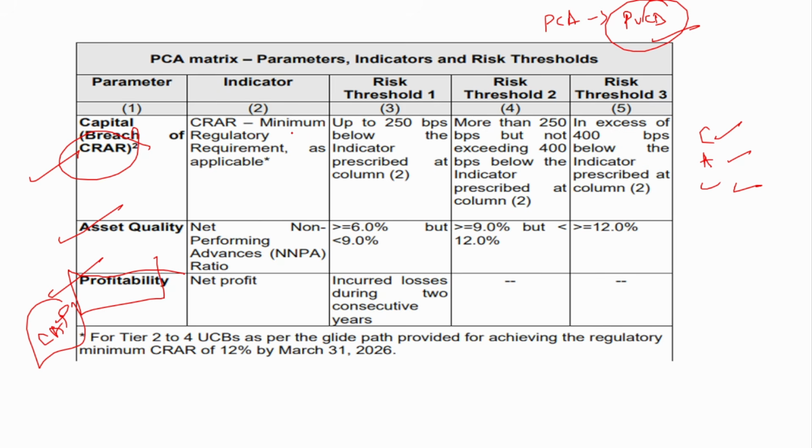So capital adequacy ratio. This is risk threshold 1, 2 and 3. Remember this, just read this once or twice, you'll remember. You should know the numbers, both for commercial banks as well as for the cooperative banks.